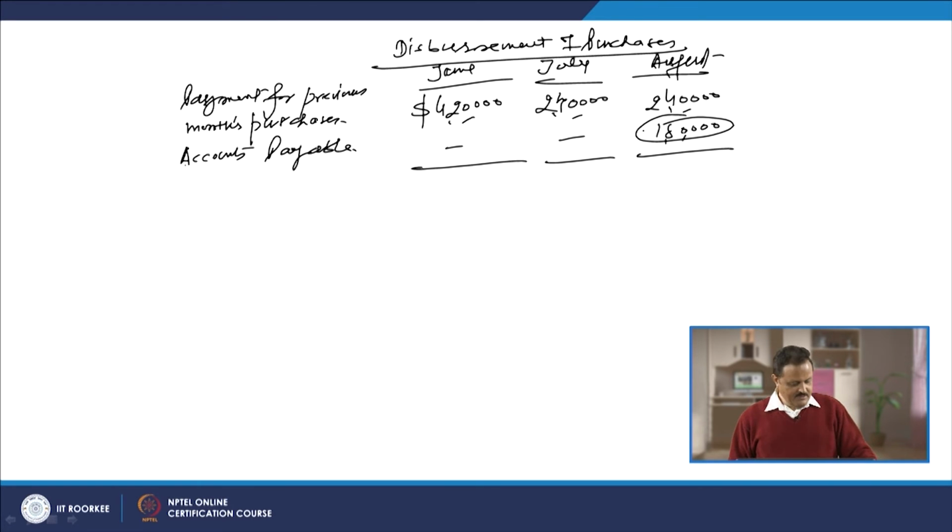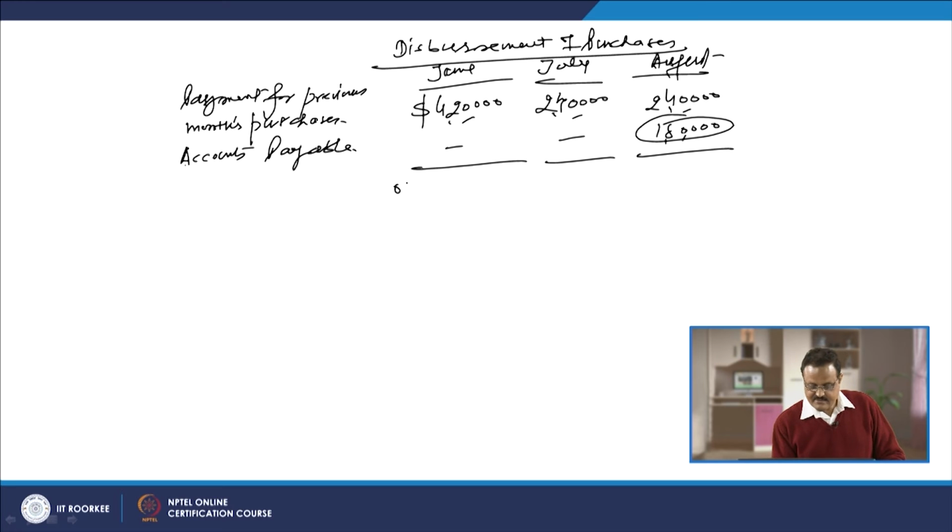Clear? So the purchase schedule is ready with us, and we now know how much is going to be cash outflow and how much is going to be the liability. Now, the next is the operating expenses budget and their payments.